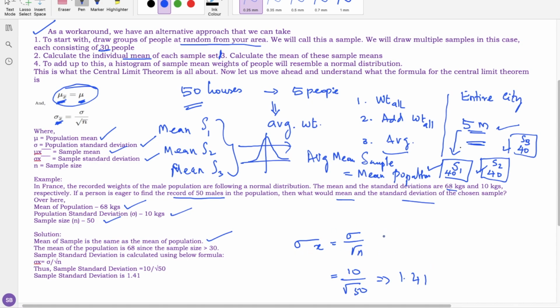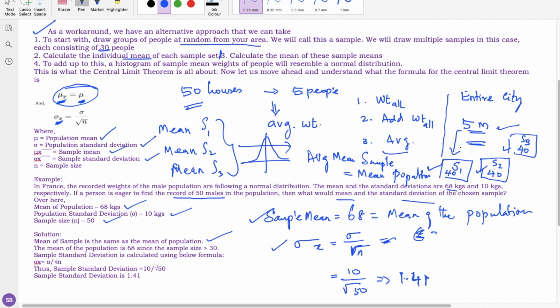The sample mean is always the same as the population, that is 68. This is as per the theorem, and the standard deviation of the sample mean equals the standard deviation of the population divided by root n, which gives 1.41.